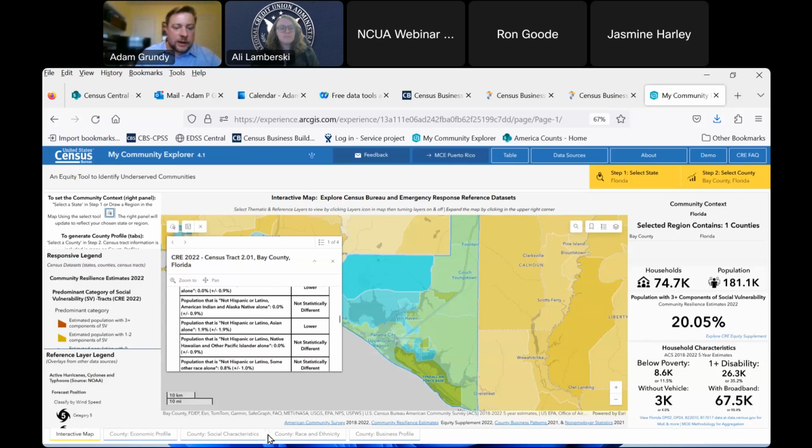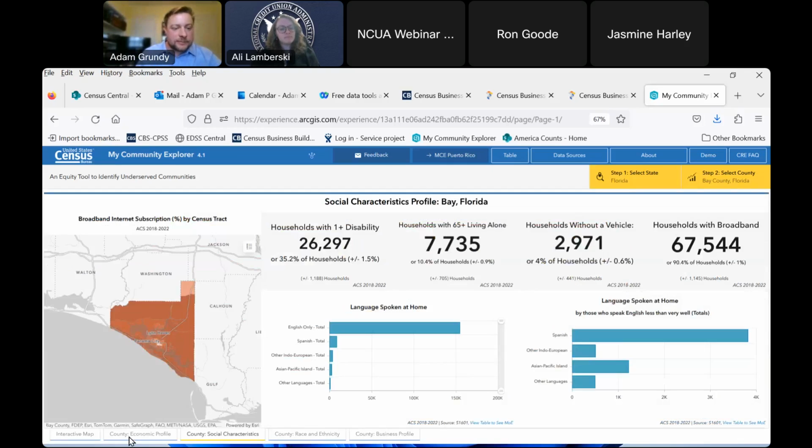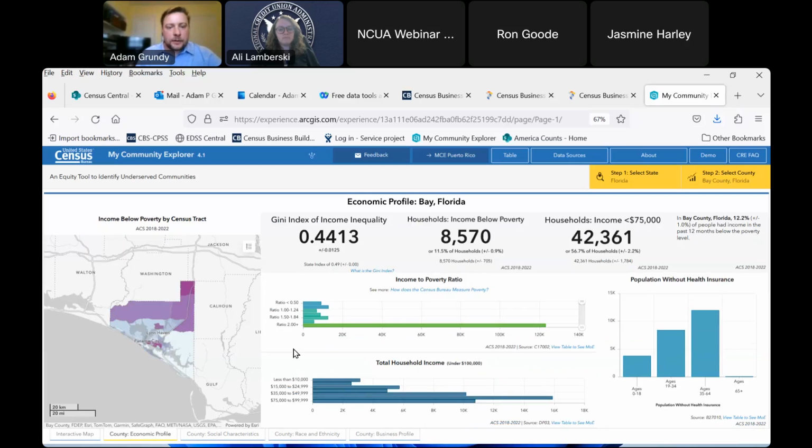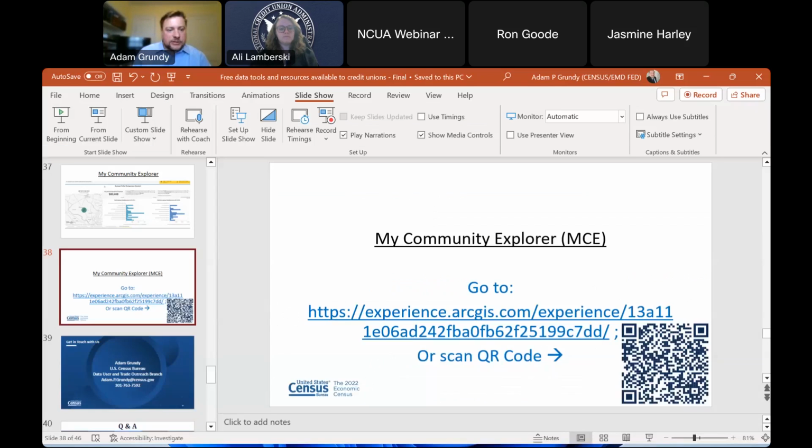Now, if I want to go to some of my social characteristics, I can go to the different tabs, which are on the bottom, such as the percent living with 1 or more disabilities, households without a vehicle, whether that be percentage-wise or by number of people in the community, and then also our economic profiles as well. And again, each of these different things has a different legend to it and also different information on there and helpful tooltips as well. So if you ever need to remember what the Gini index is, we also have these little helpful tooltips and the URLs that are built into this here that help you remember each of these different things.